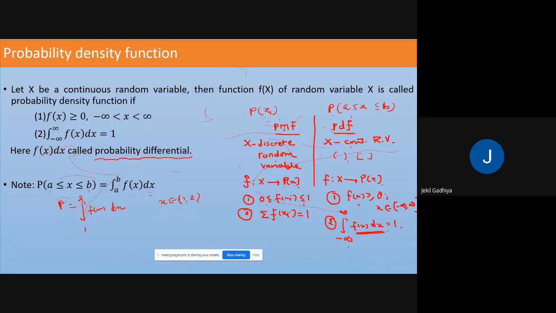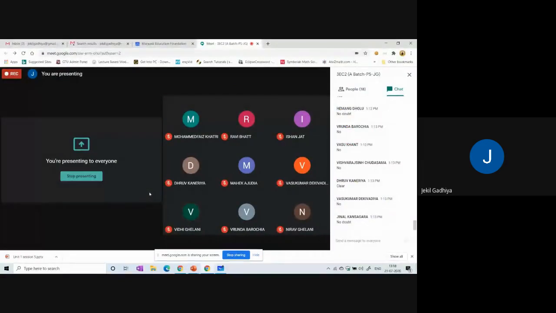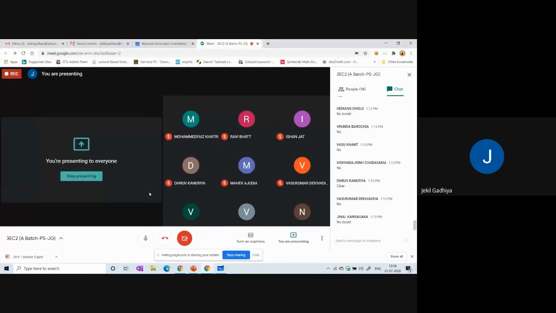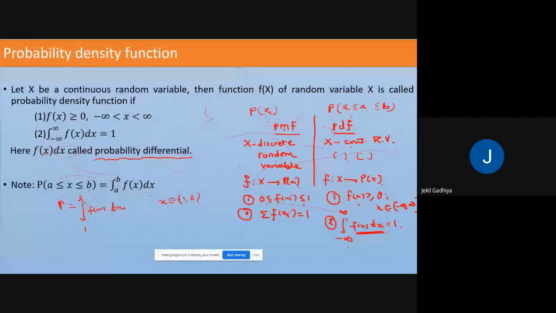Okay, anyone having a doubt in this? Let's read the definition first. If any doubt, then ask me. Take 1 or 2 minutes.